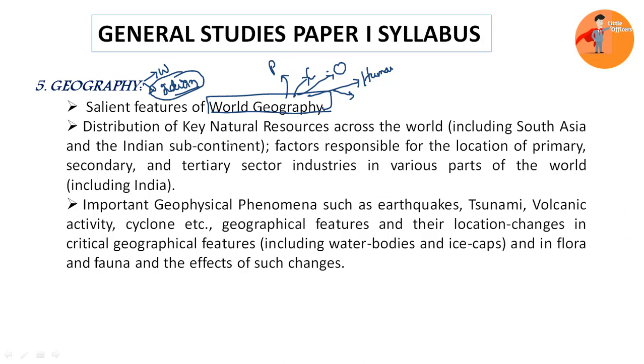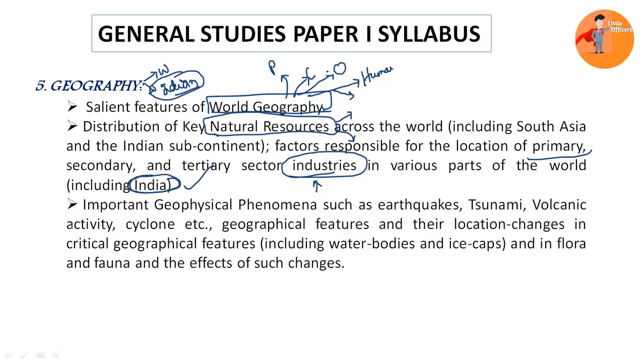Next, the second section is related with the natural resources, particularly what are the distributions across the world or across the globe with respect to the natural resources, and based on these distributions, how different factors are responsible for the location of primary, secondary, tertiary sectors, industries. So how these industries are located across the world, including India. So here you will have to look from the Indian perspective as well.